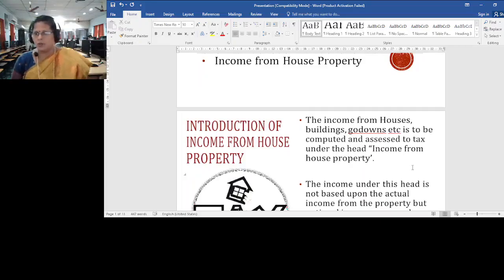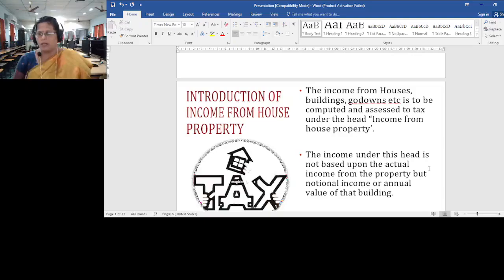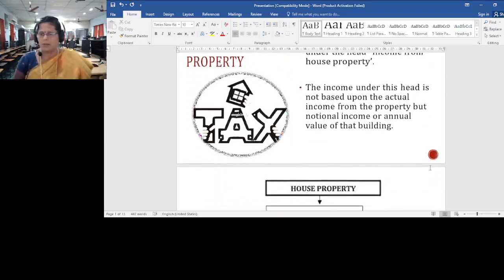You all know very well how we earn income from house property. The income which we earn from these houses, our buildings, our godowns, we call it rent. That may be in the form of rent, which comes under the head income from house property. The income under this head is not based upon the actual income from the property, but on the notional income or annual value of that particular building.